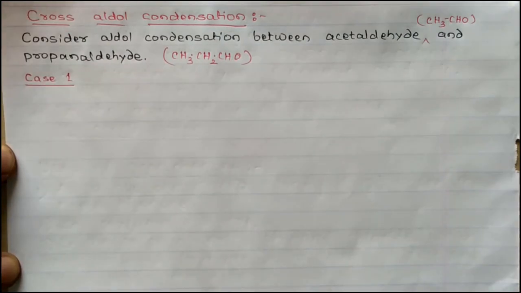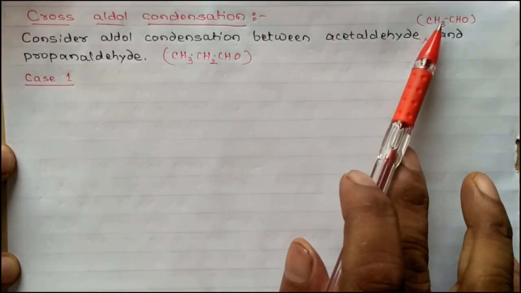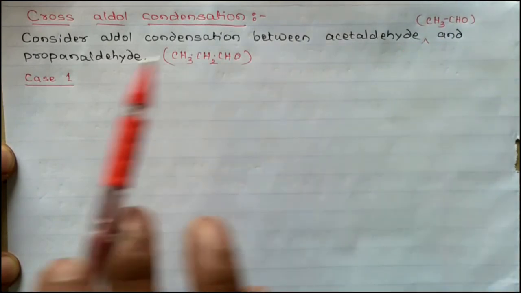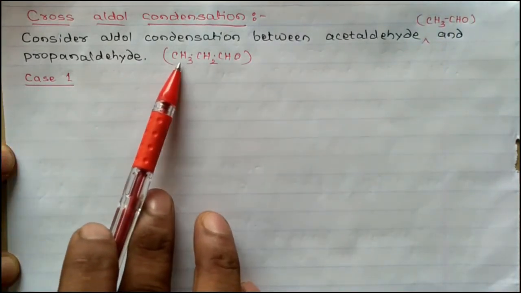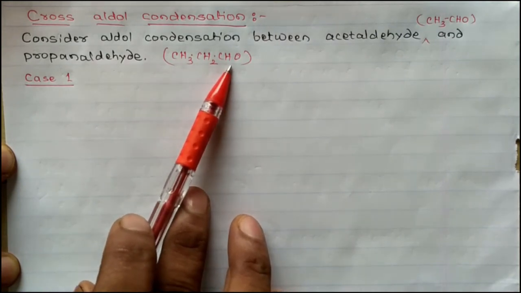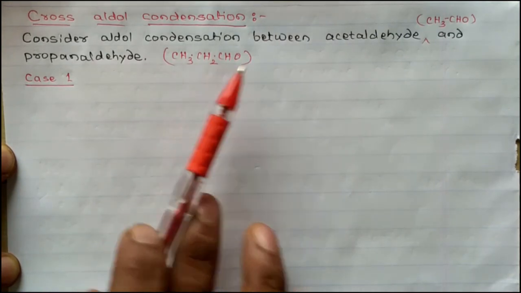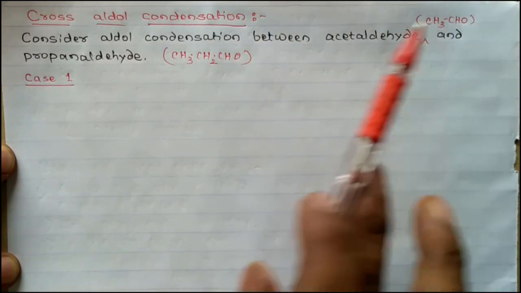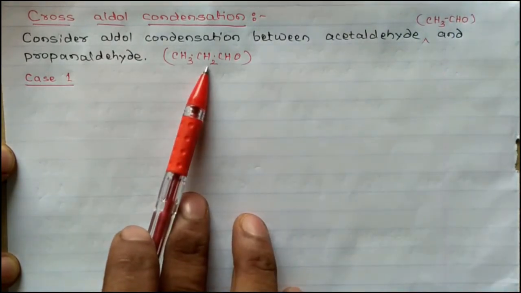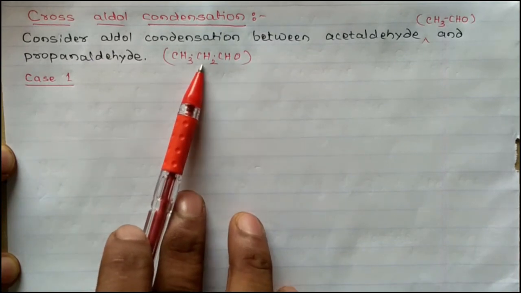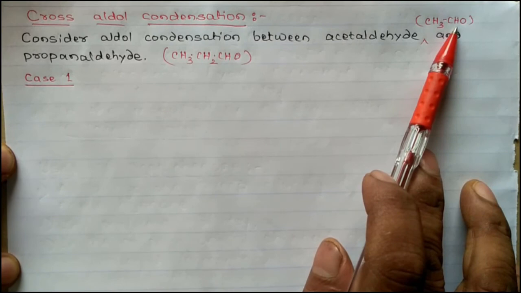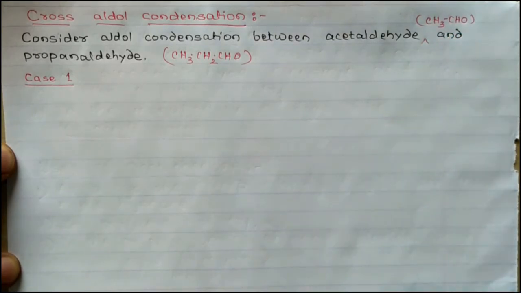In the first case, we'll discuss aldol condensation between the molecules of acetaldehyde only. In the second case, between the molecules of only propanaldehyde. In the third case, acetaldehyde is the first compound and propanaldehyde the second. In the fourth case, propanaldehyde is the first compound and acetaldehyde the second. Let us write all four reactions now.